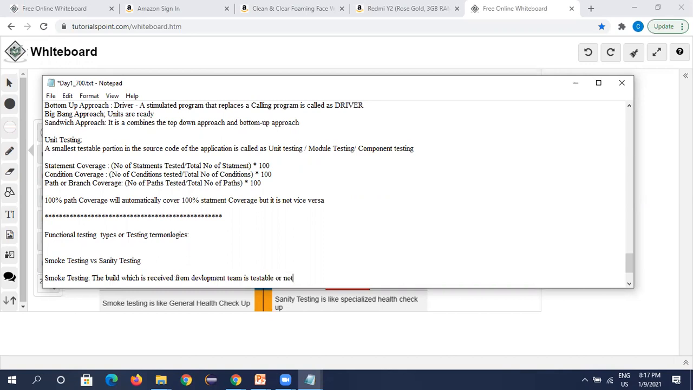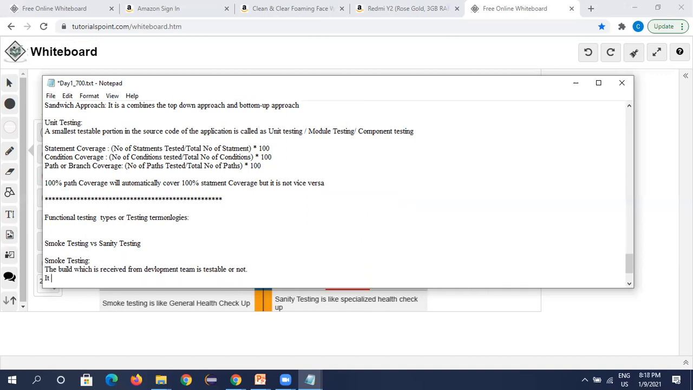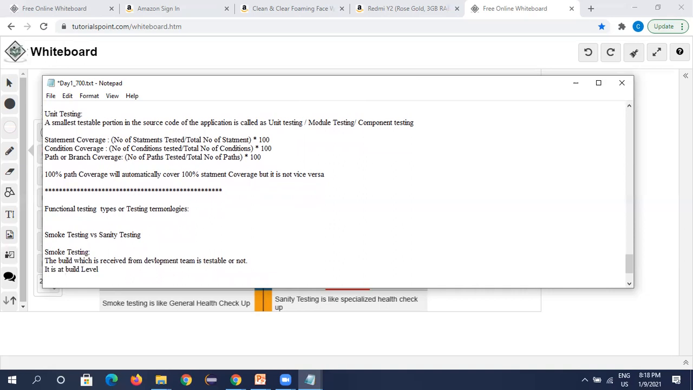So the build which we received from the development team, is it testable or not? So this is one point. It is at build level. Okay. Next point.